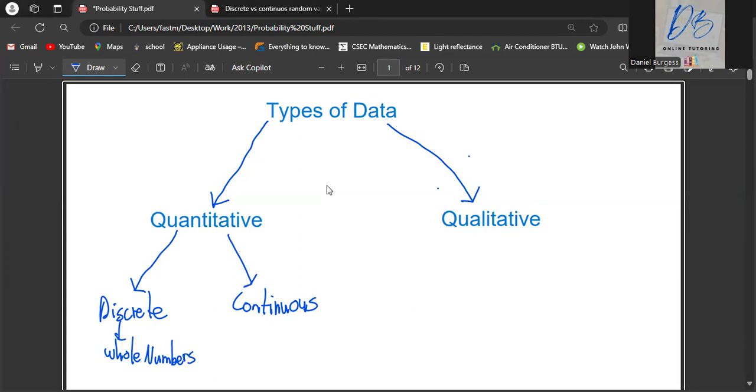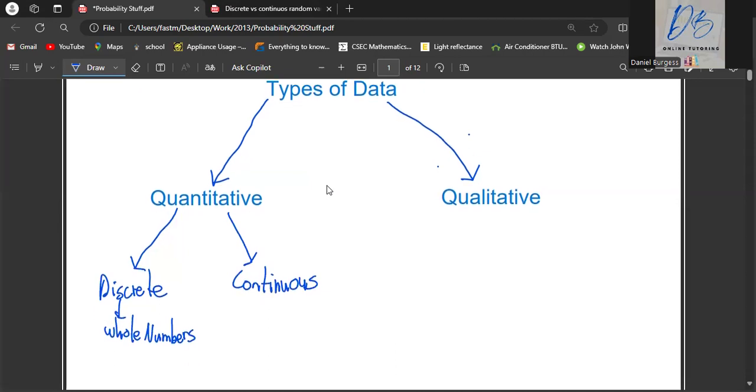So it could be 1, 2, 3, 4, 5, not in between 1 and 2, or in between 2 and 3. It can't take decimals and all that kind of stuff. They're just fixed numbers. And continuous, as the word says, can take numbers in between. So it takes a range.